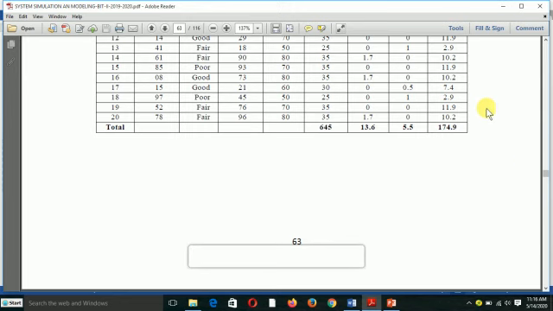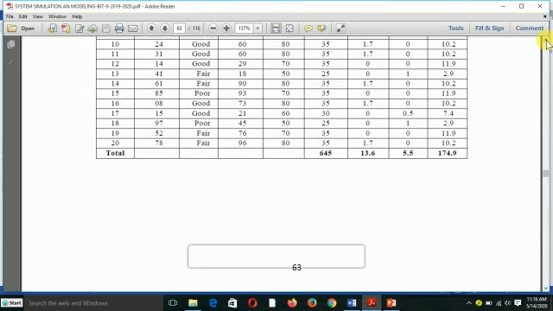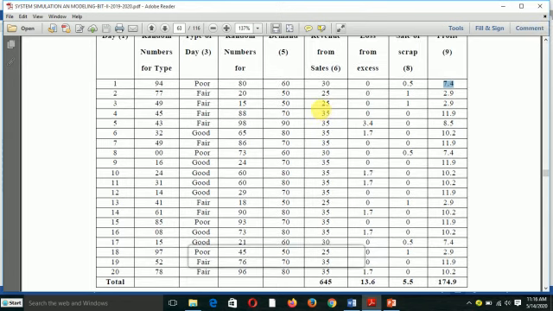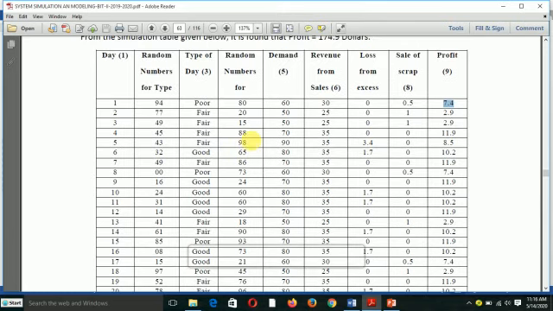After that, you do the same for the other columns. For the second column, I have revenue from sales 25, minus the loss from excess, minus the price at which you purchased all newspapers, plus the sales from scrap.